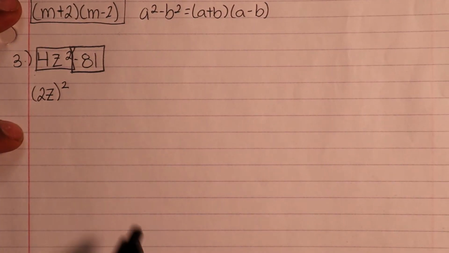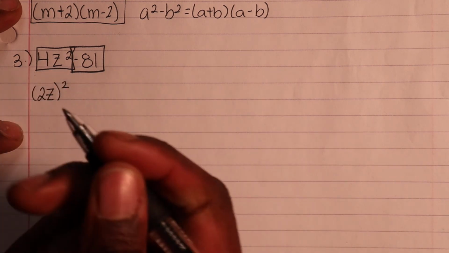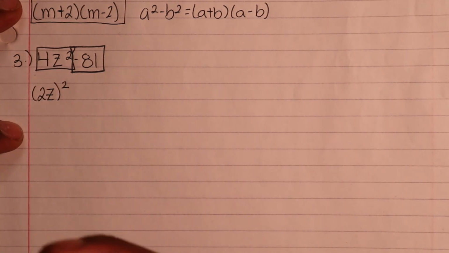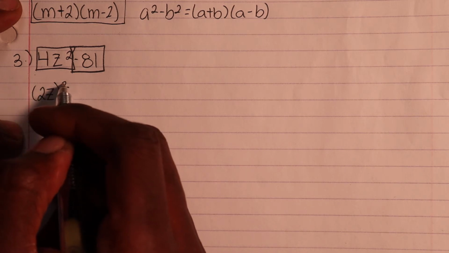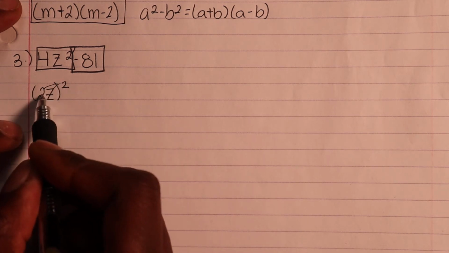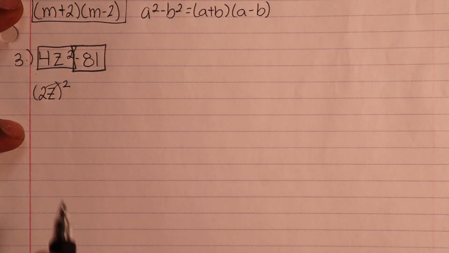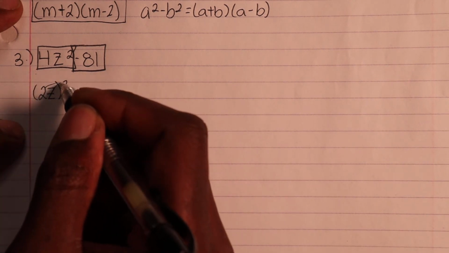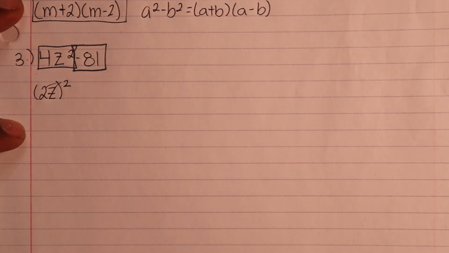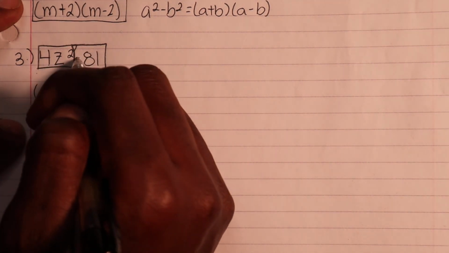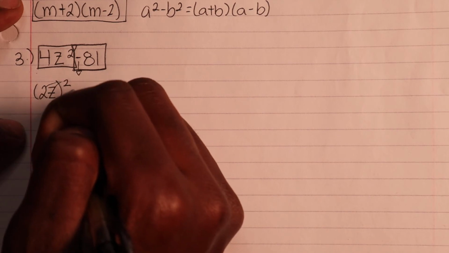So the reason why I did that is because in other terms, when I take this 2 and I distribute this 2 here to both of these numbers, 2 raised to the power of 2 gives me 4, because 2 times 2 is 4, okay? And then z squared will just give me z squared. Okay, that's fine. So there's a negative right here. Just drop that down, correct?